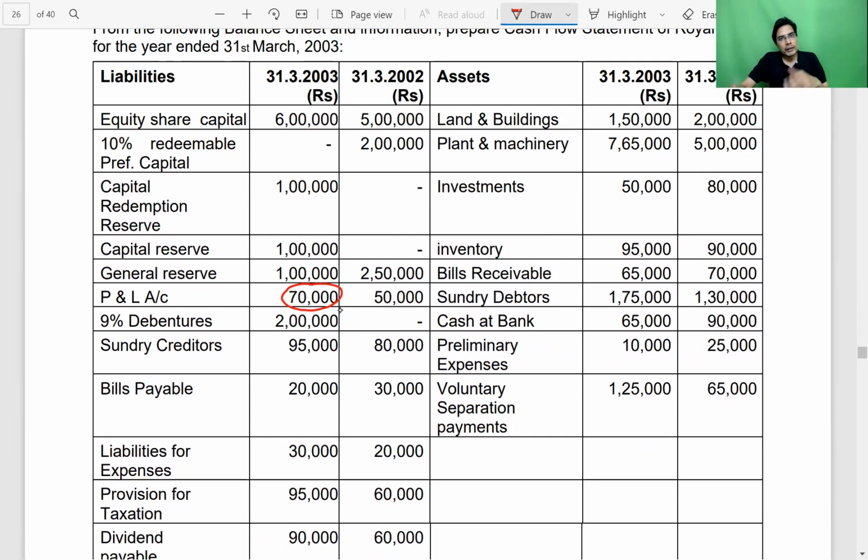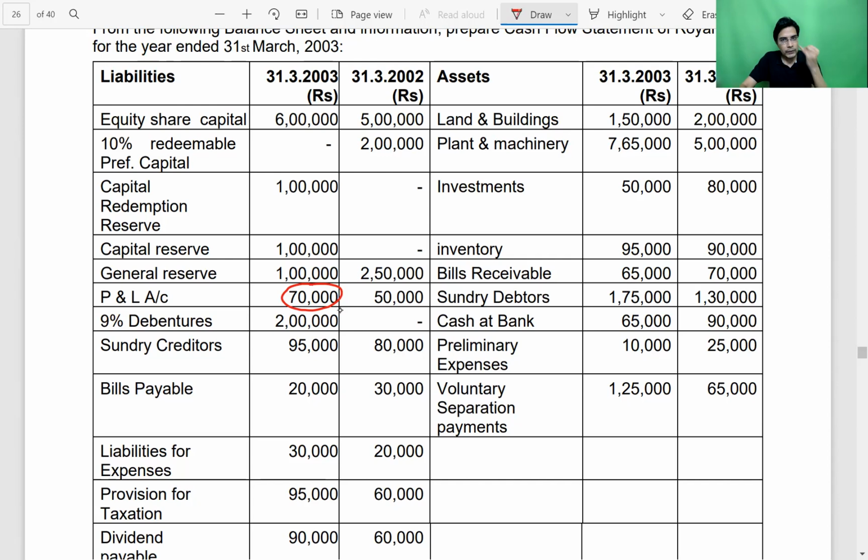This 70,000 is after dividend. So we used to add back the dividend declared out of current year profits, because profit before tax is profit before dividend also. But this 70,000 which is appearing on the face of the balance sheet is the profit balance retained with the entity after all appropriations. So from here, if I need to reach profit before tax, whatever I have deducted in the process to reach this 70,000, we have to add back.